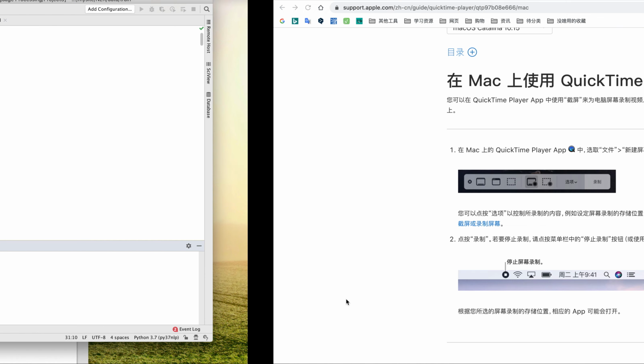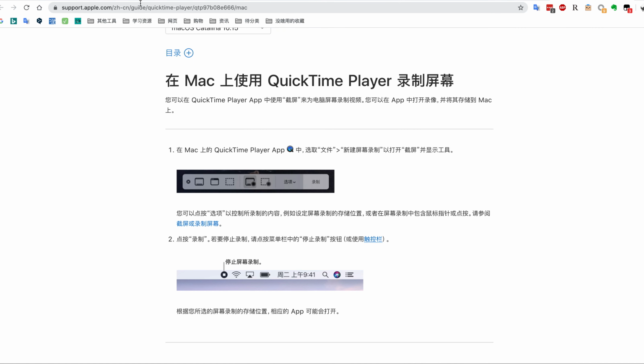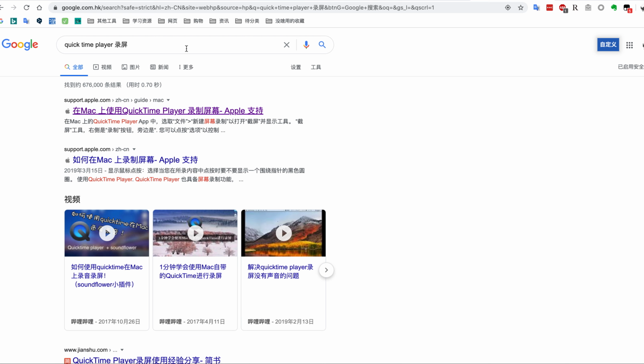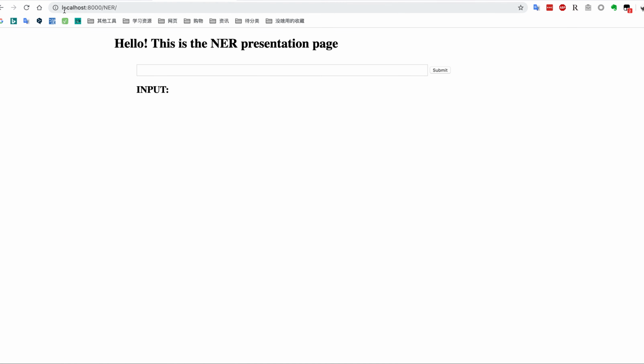Let's go to the website. Sorry for that. We can see localhost with port 8000, and you should go to the address NER, and this is the page with a welcome message. Here is a simple input box, and you can click submit or just press enter, and it will show the results below.